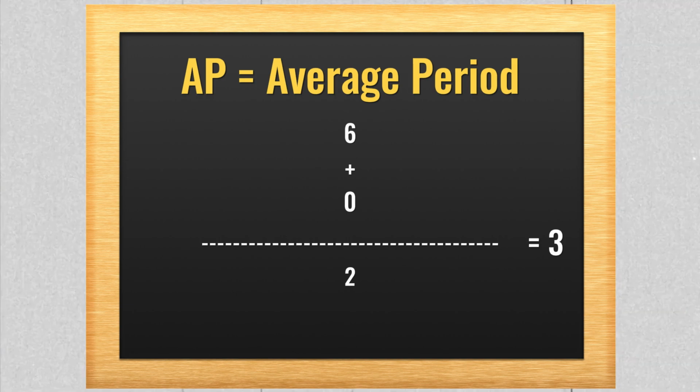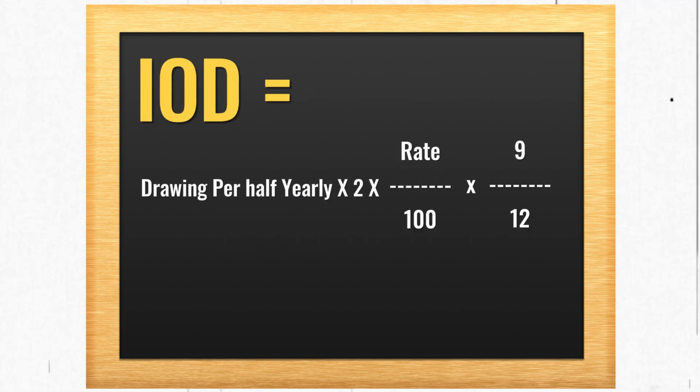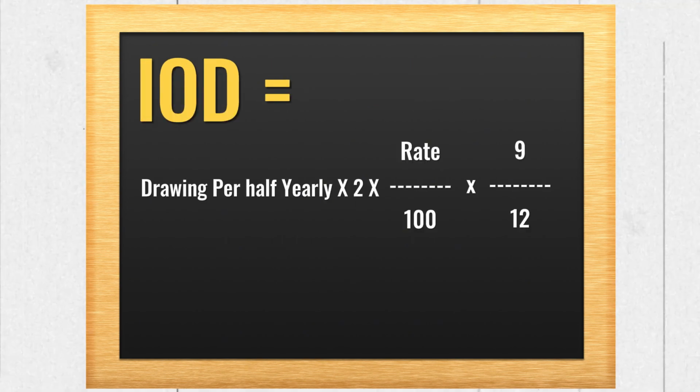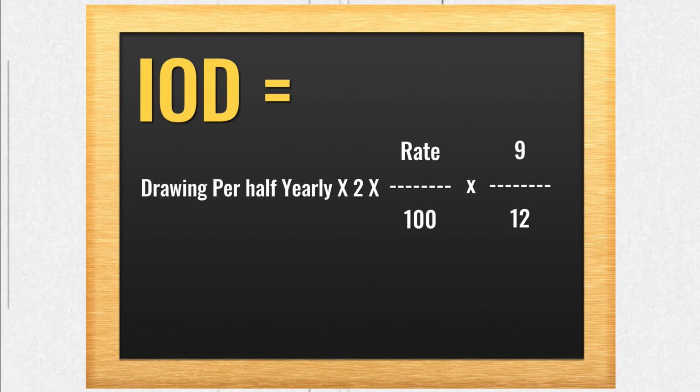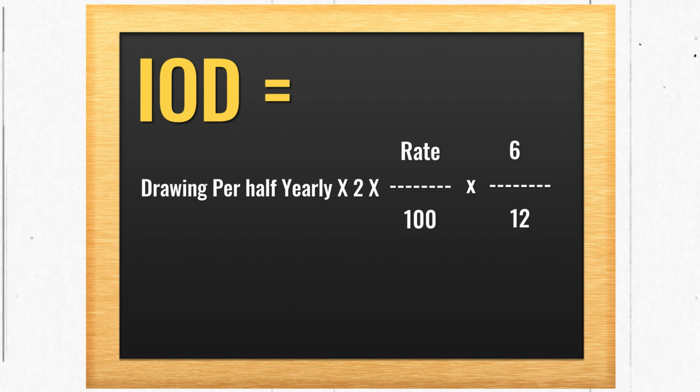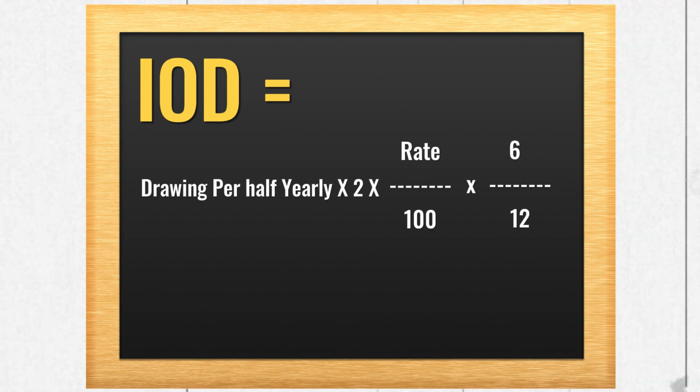Okay. So, the formulas for these are, the first one: interest on drawings is equal to drawings per half yearly multiplied by 2 multiplied by rate upon 100 multiplied by 9 upon 12. And for the second one, it is interest on drawings is equal to drawings per half yearly multiplied by 2 multiplied by rate upon 100 multiplied by 6 upon 12.